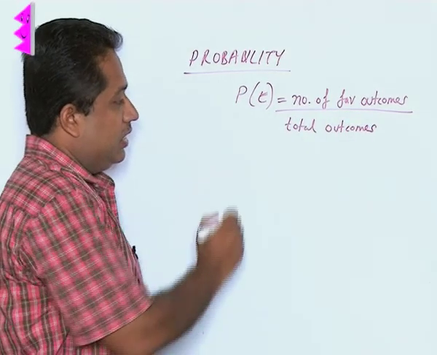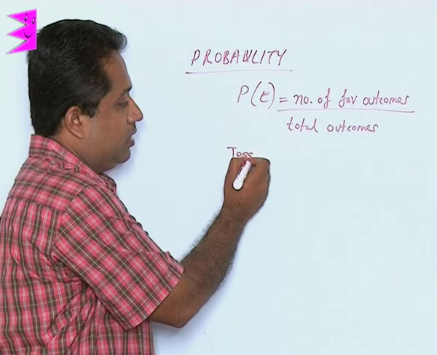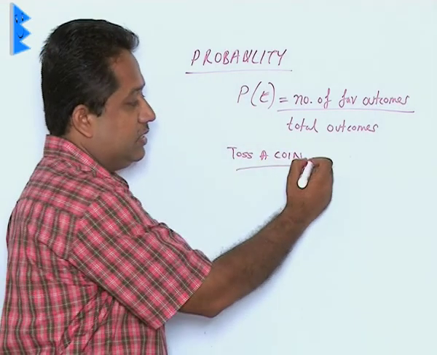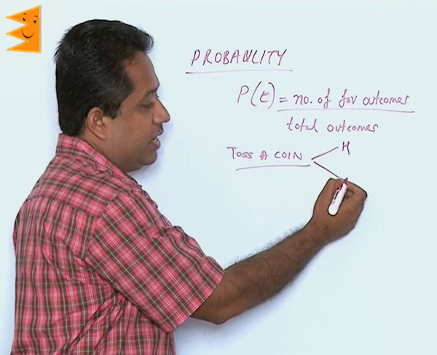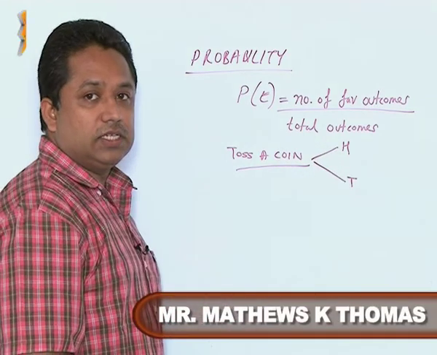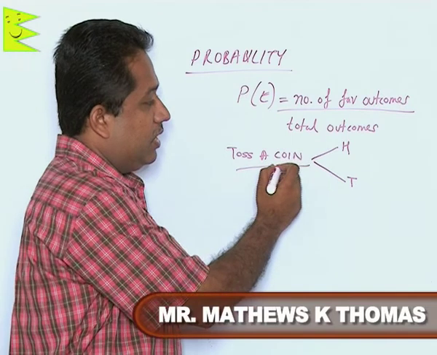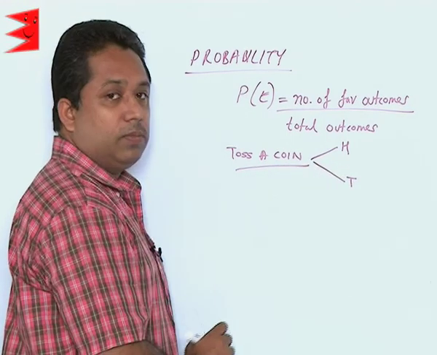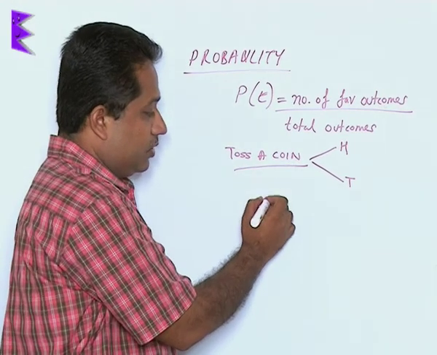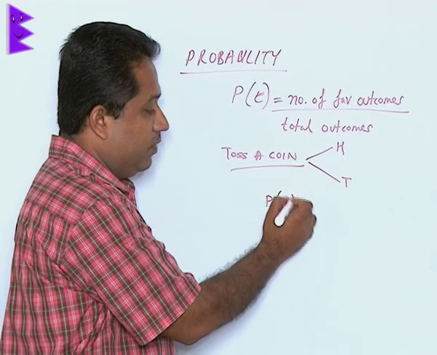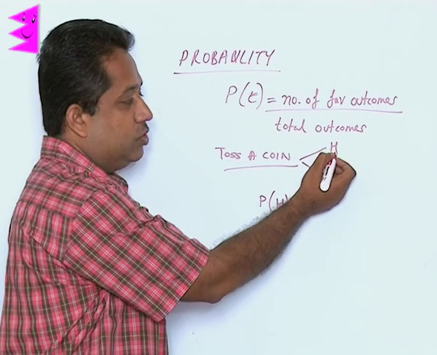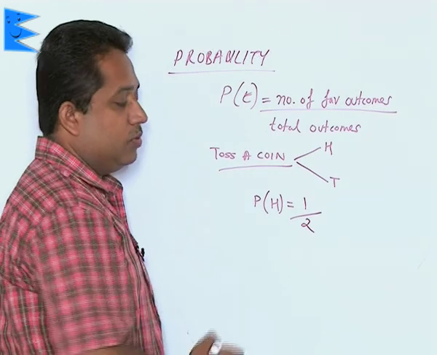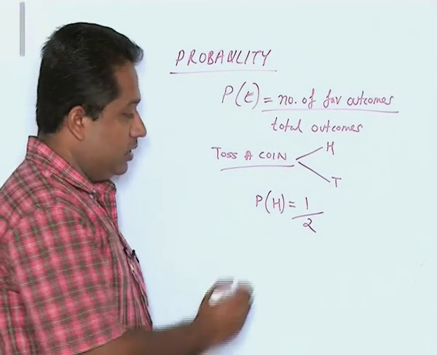For example, if we toss a coin, we know that the two outcomes related to this are either heads or tails. So heads and tails are the two outcomes, and total outcomes is 2. Now if we select head, the probability of getting a head will be, we are choosing heads, so favorable outcome is 1 out of the total 2. So our answer will be 1 by 2.